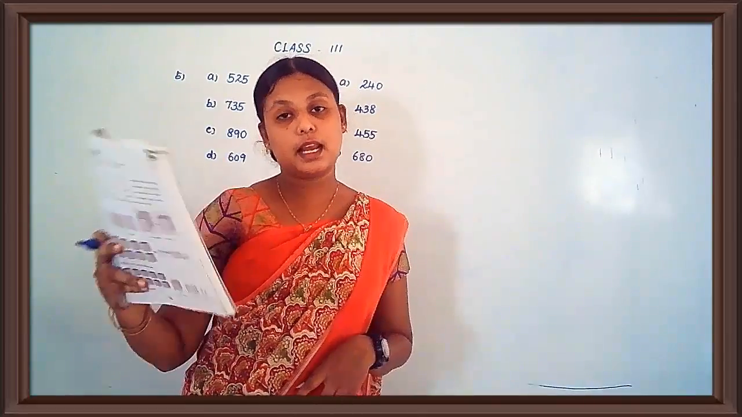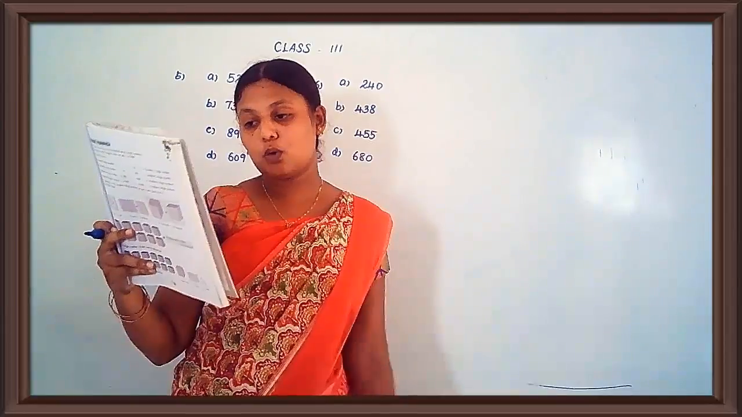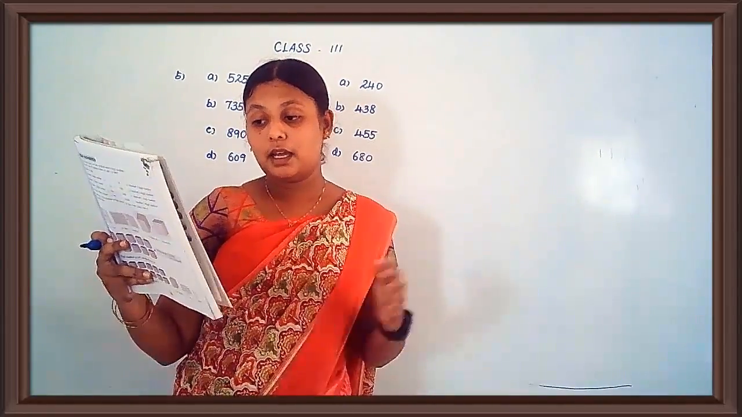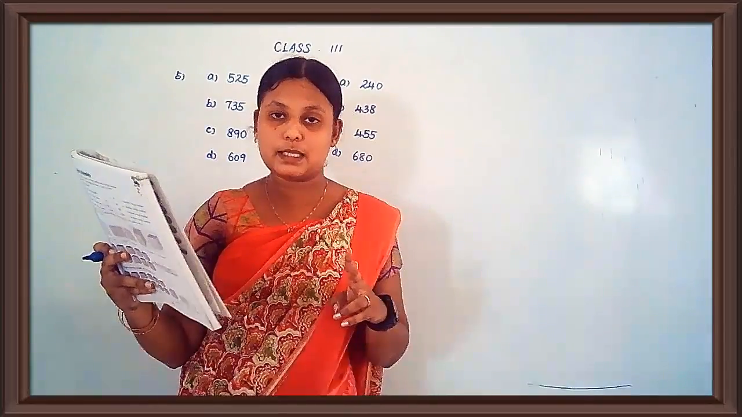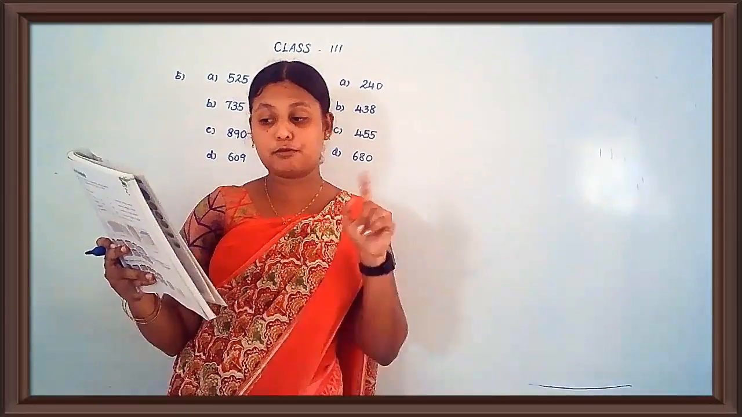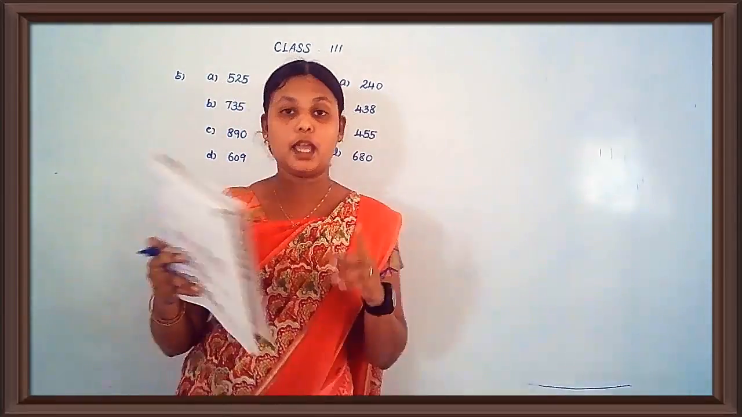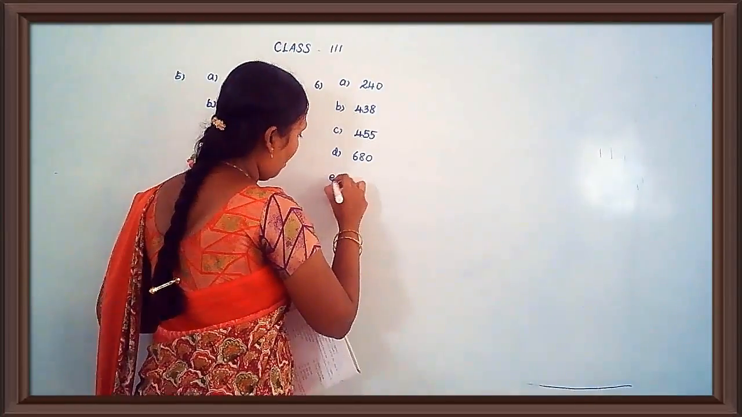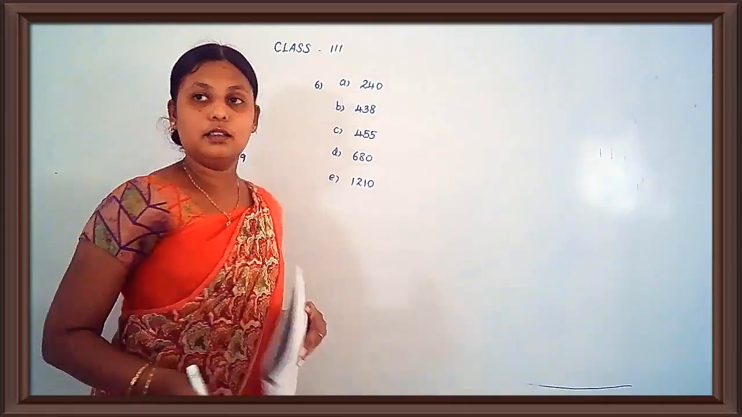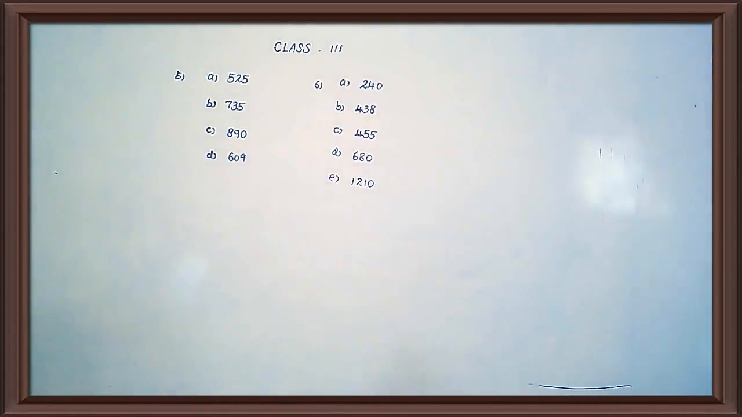1214, 1212. Then what will come? It is decreasing by how many steps? 2 steps. Yes. 14, then 12, then what will come? 10. Okay. So you have to write 1210.